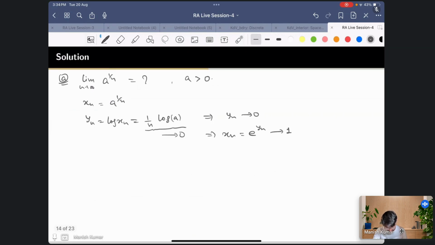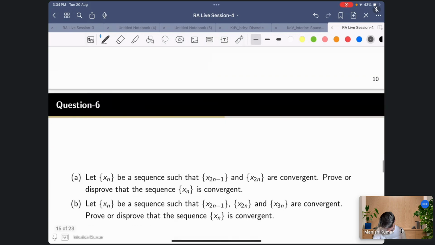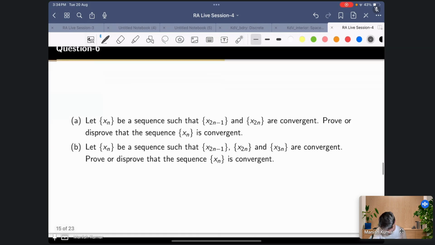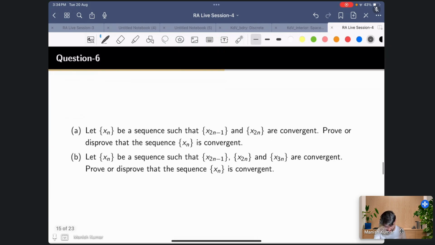Okay, so let's proceed to the next problem. Here the question is that suppose you have been given a sequence xn, and the property is that the subsequences, so this represents the odd subsequential terms, x1, x3, x5, and so on, whereas this one is the even sequential terms, x2, x4, x6, and so on, right?